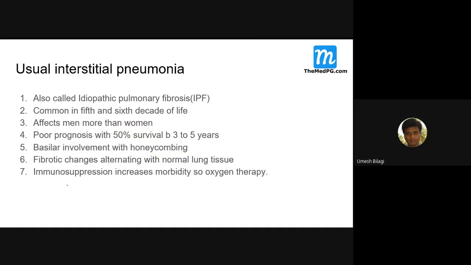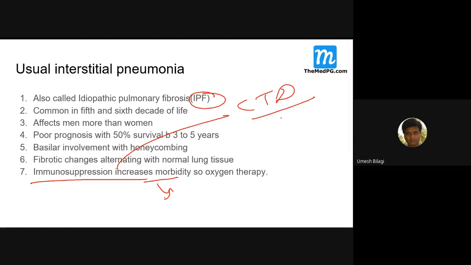In the past, we used to give immunosuppression. Now we are not giving this. No corticosteroids are given if the diagnosis is IPF. In the past, they used to give. In fact, it is not advised, because giving them worsens it. Unless, of course, it is associated with connective tissue diseases which demand corticosteroids, then you can add them. But for lung with IPF alone, please don't give corticosteroid. And oxygen therapy is the best.